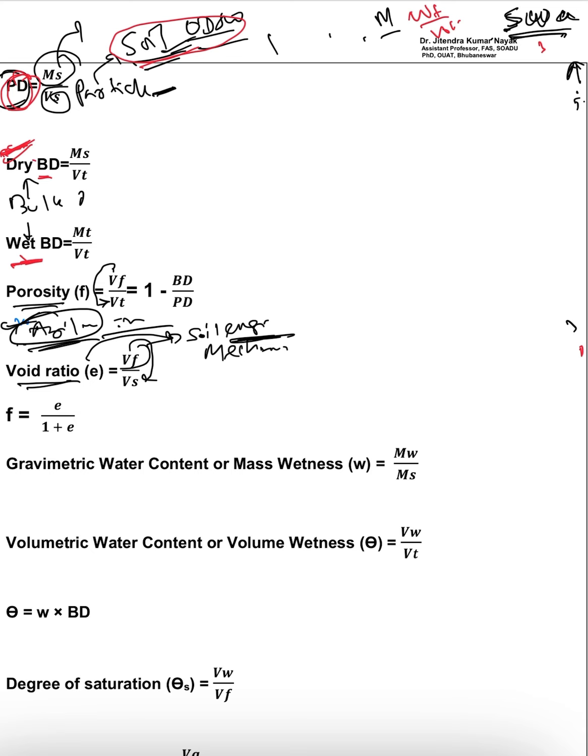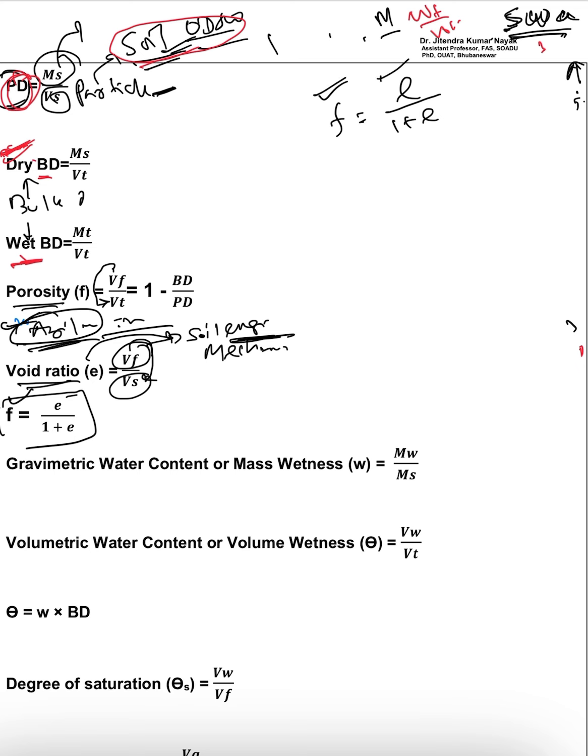So void ratio means volume of pore space divided by volume of soil. Now, what is the relation between porosity and void ratio? This is the relation: F is equal to E by 1 plus E. This is the relation between void ratio and porosity.